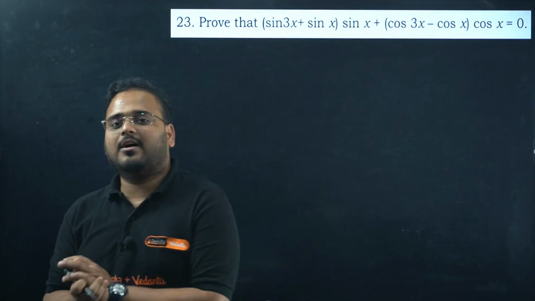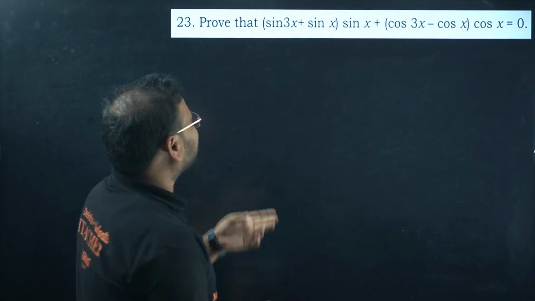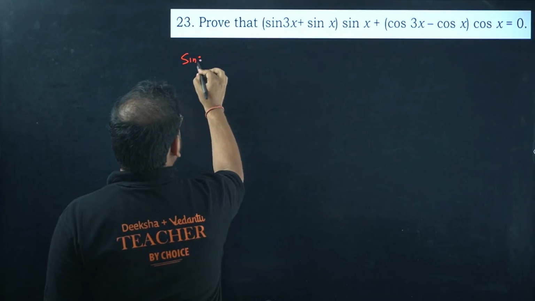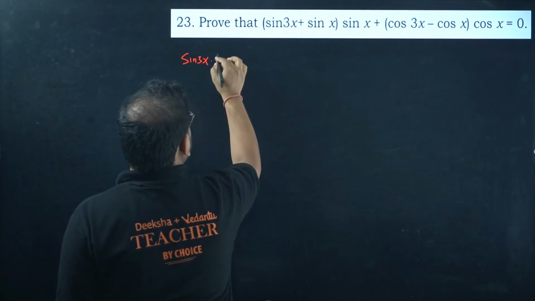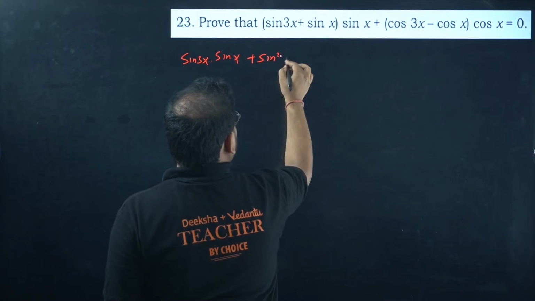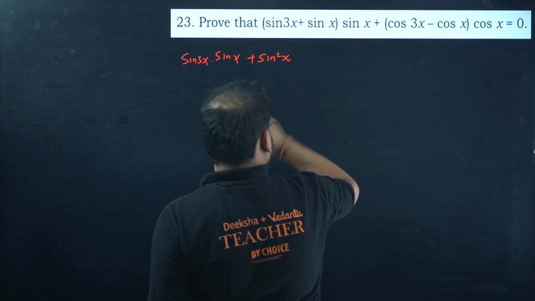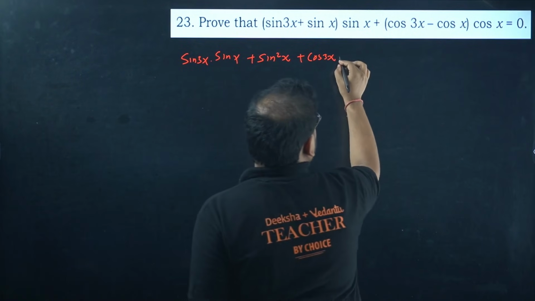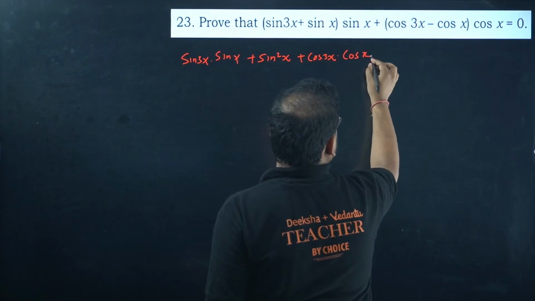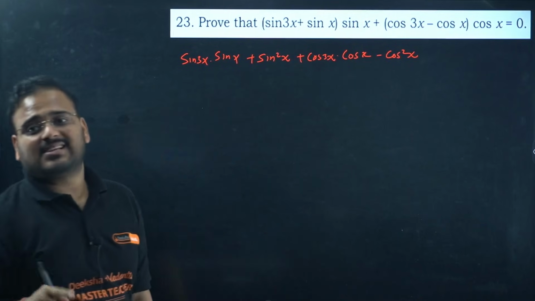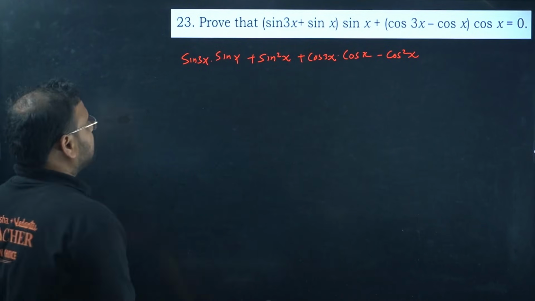Yes, question number 23. Prove that this is equal to 0. Start from here, expansion. Sir, this is easy, sir. Sin 3x, sin x, sin x, and sin x is sin square x. Cos 3x and cos x, and minus cos square x. I have taken only the LHS side, of course, right? That's pretty clear.